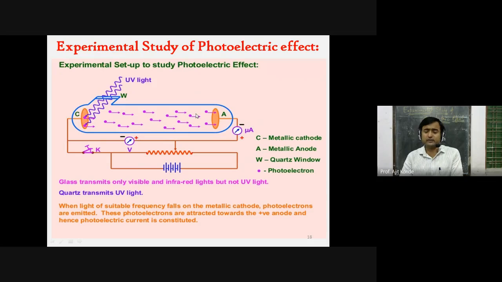And you know that whichever is the direction of electrons, opposite to that will be the direction of current. Since electrons are moving in this direction, there will be photocurrent in the opposite direction. We can measure this photoelectric current with an ammeter, which is a microammeter, because this current is very small. Current is there, but the value of this current is very small. Therefore, we use a microammeter to measure it.